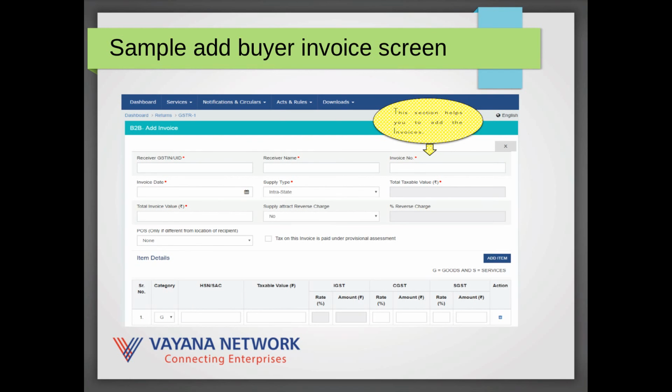Similarly, a buyer may actually choose to add an invoice here, which the seller may have accidentally overlooked, and that's important for buyers to do, because they don't want to accidentally lose out on any input tax credits if the seller had overlooked uploading a particular invoice.